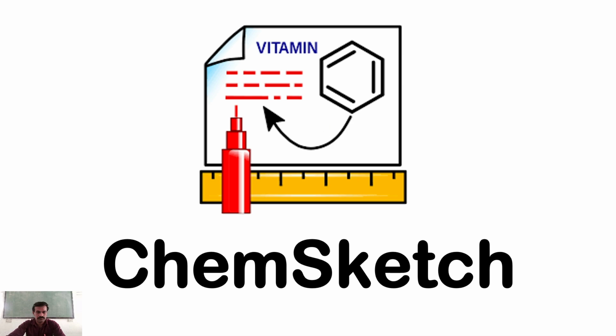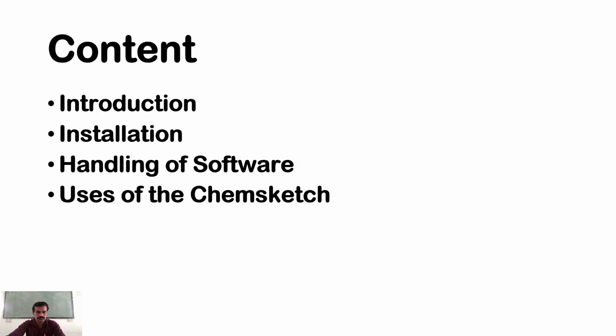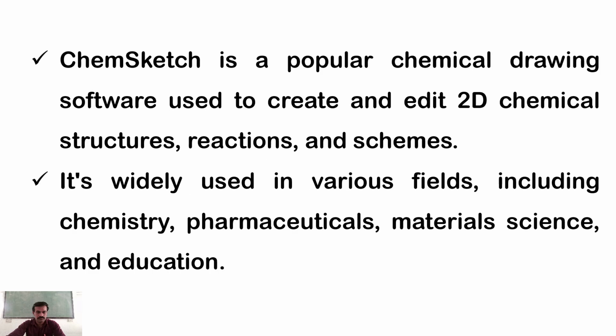ChemSketch is a tool which is used for different types of drawing reactions and structures. First of all is the content in this video. Content is introduction, installation, handling of software, uses of the ChemSketch. Now, one by one, we have to learn about this software.